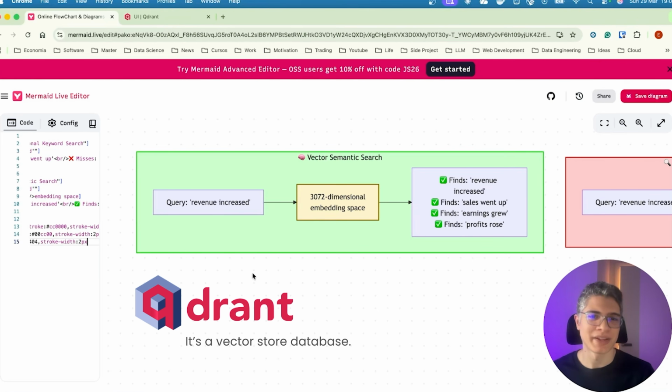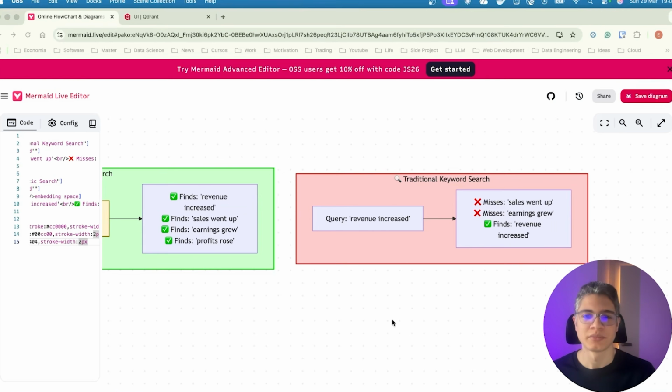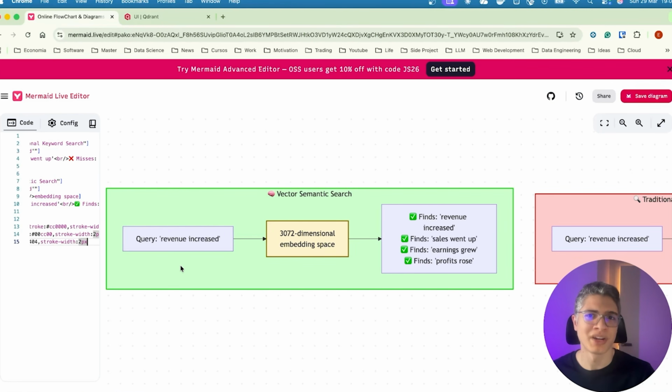It's a vector store database, and it doesn't search by exact words, but by semantic meaning. For example, if a query states "revenue increased," it will find all this kind of information because it has the same semantic meaning, which fixes the problem of a traditional keyword search, because it will miss this kind of data. But in order to compare text data, we need to transform it to embeddings, and we're using Gemini embeddings, which is a multimodal embedding that is used to represent text, audio, videos, and so on.